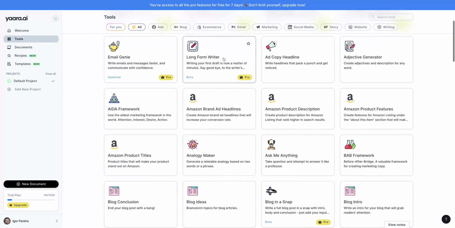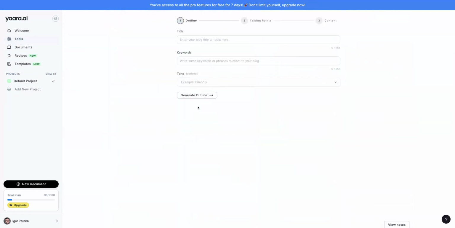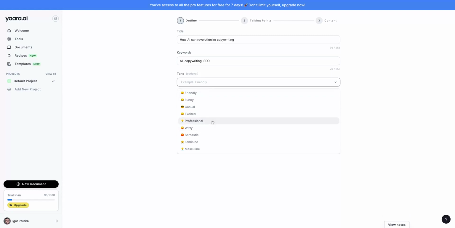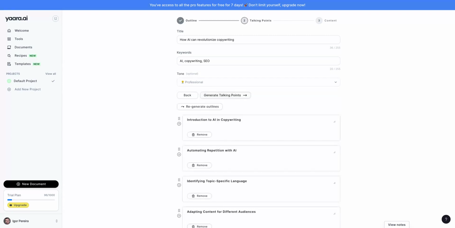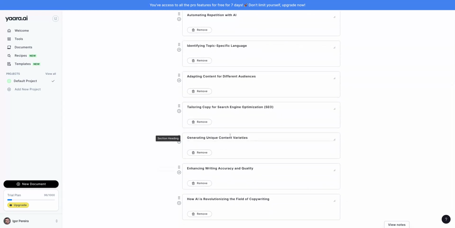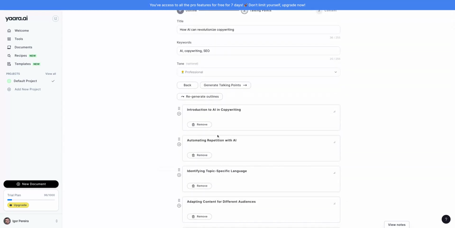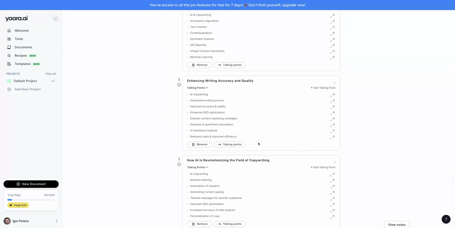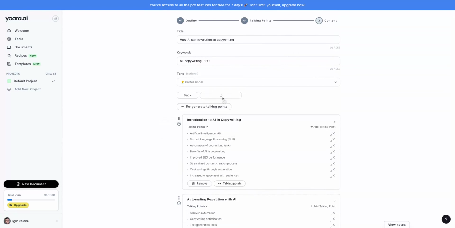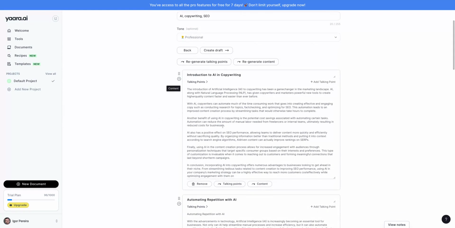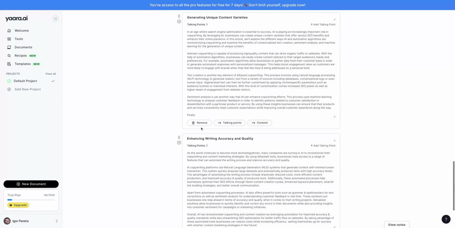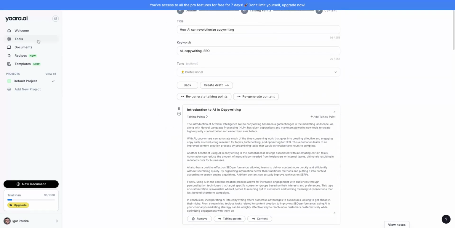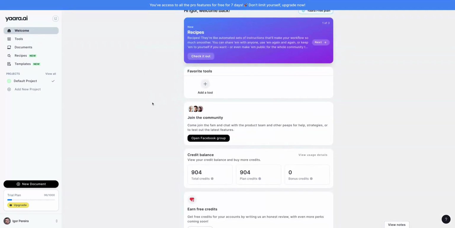On tools, you can see here that you can create a long form writer. How AI revolutionizes copywriting, AI, copywriting, SEO. I'm gonna select professional. Generate outline. The tool will generate the outlines here. You will be able to remove them as well, and then generate the talking points. The talking points are here for those topics, and you will be able to generate the content. So here you can see that they created the whole article, all the outlines. So pretty simple and fast to create a new article.